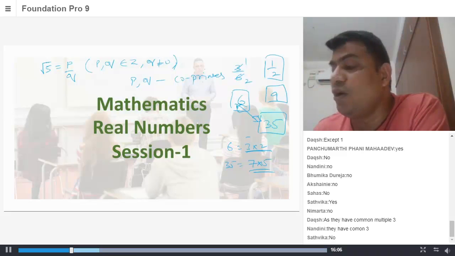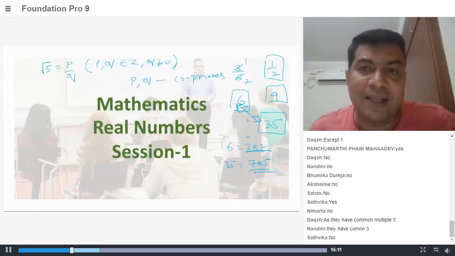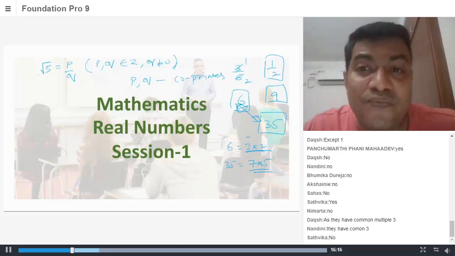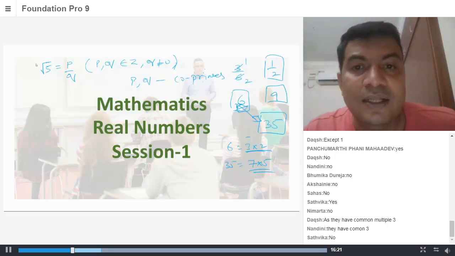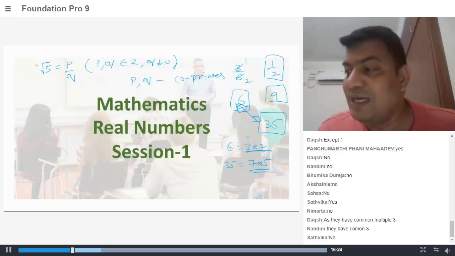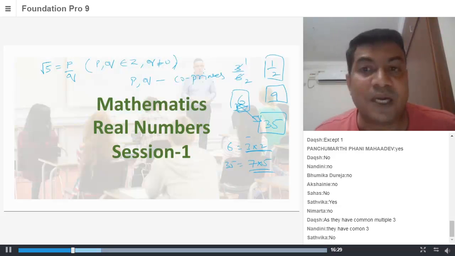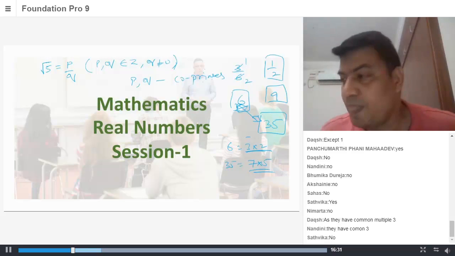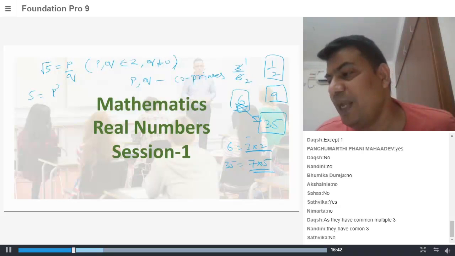are definitely co-primes. So here, let's come back to our irrational number. Root 5 is irrational. For us to prove this, let us first assume that it's a rational number. If our assumption goes wrong, then that means it is irrational. So let's assume it can be written in the form of P by Q, where P and Q are co-primes, that means there is nothing common between P and Q. Now let's continue. If root 5 is P by Q, squaring on both sides, can I write this as 5 is equal to P square by Q square?